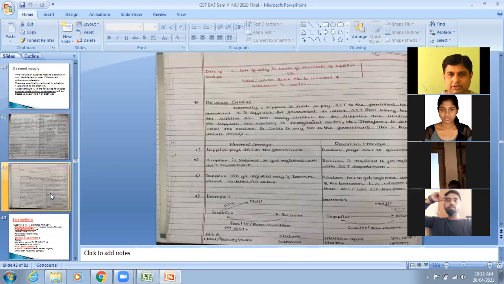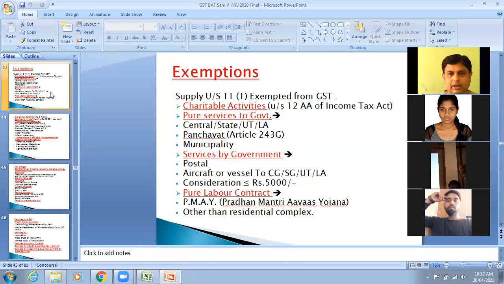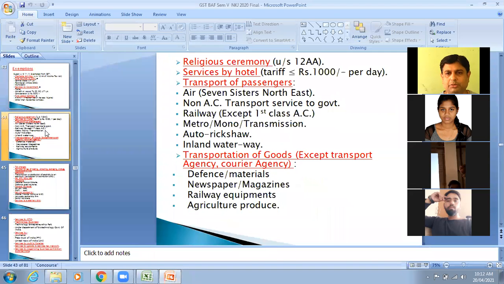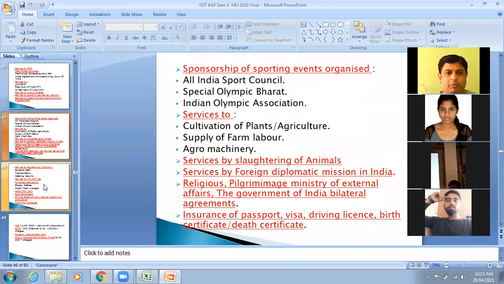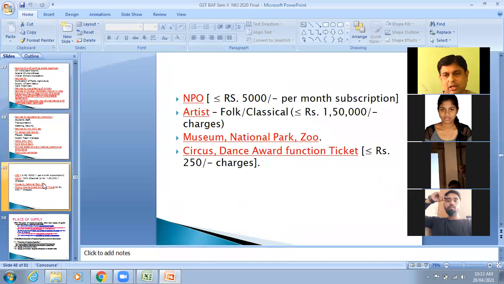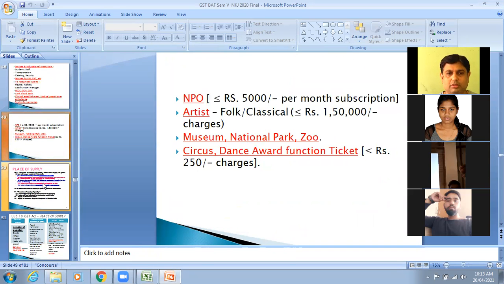And then reverse charge we have understood. Then section 11, which talks about exemption, we have seen numerous exemptions which are there in the act. Detailed description, if you want, is there in the book. But important aspects we have discussed, and we have kept a note also.